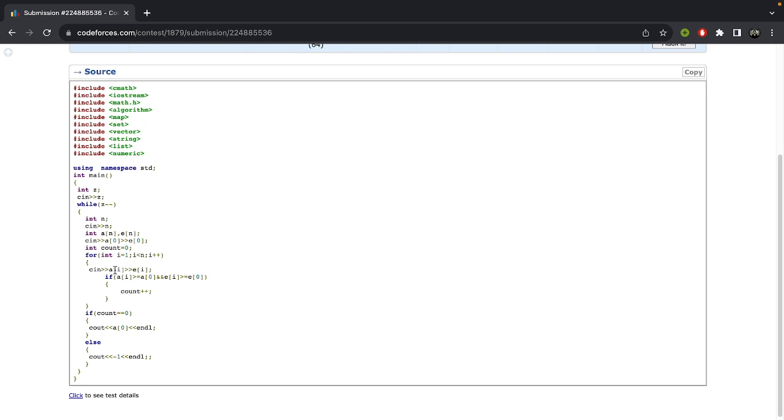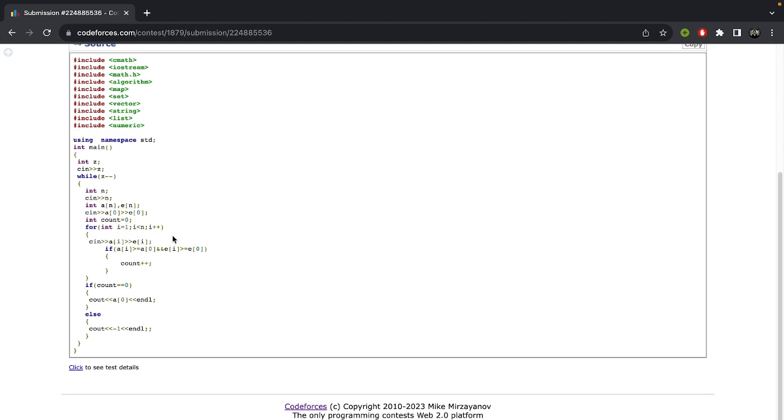Then you take the input for every contestant and check if the contestant has higher or equal endurance and higher or equal strength at the same time. And if this is true, then you increase the counter by one.